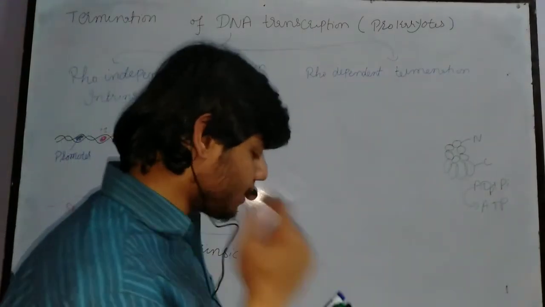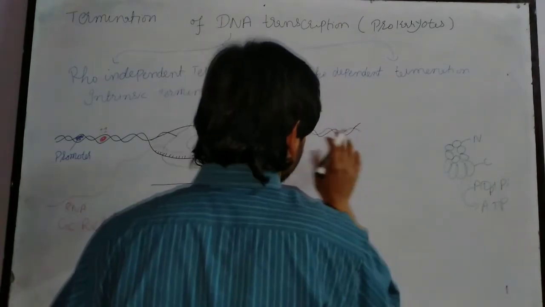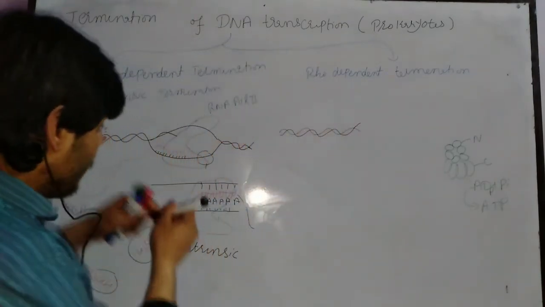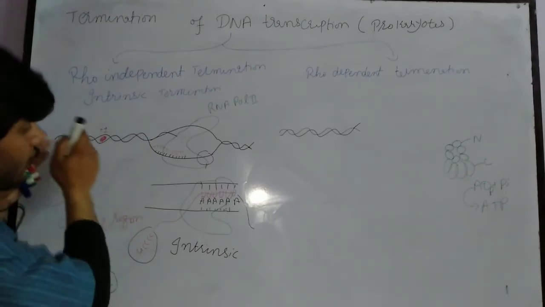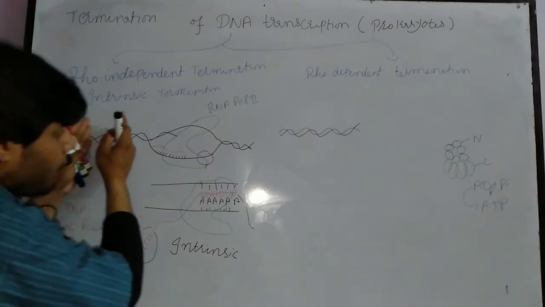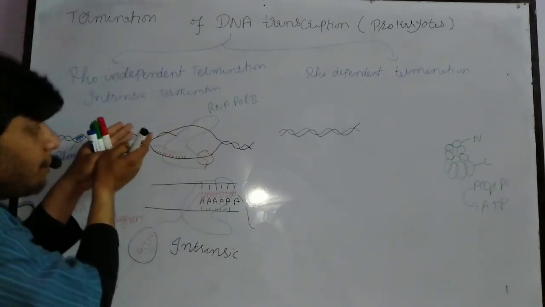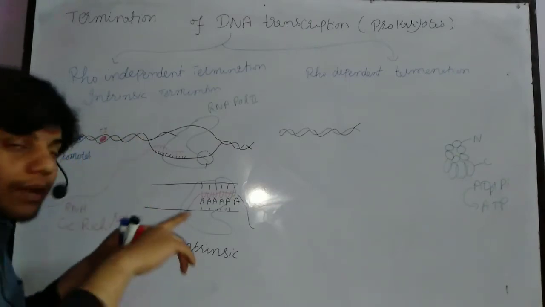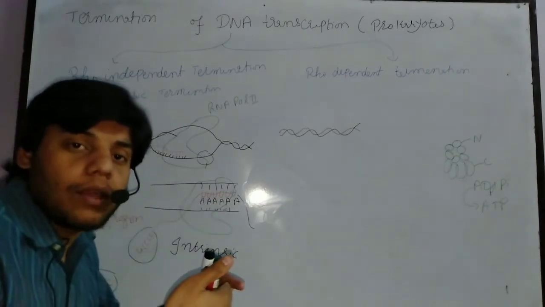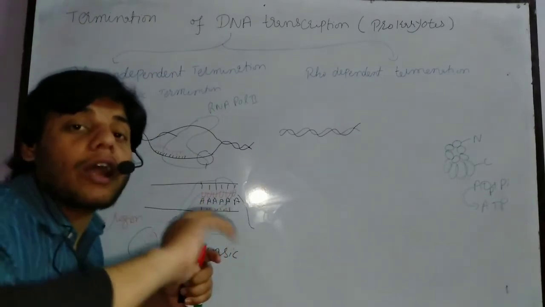Now what happens in this case? Again, we have the DNA strand. Let me draw. Remember, the back side of the DNA becomes coiled, because our bubble is now moving. Whenever the bubble is moving, the DNA strand at the back side of the bubble is coiled again. But within the bubble, the DNA strand is uncoiled or unwound.